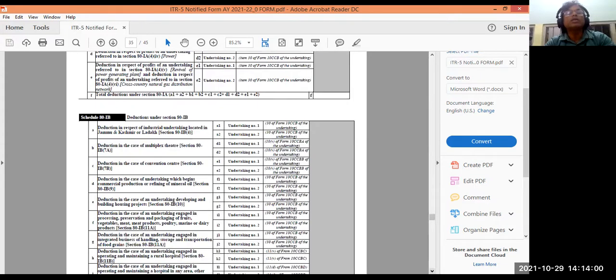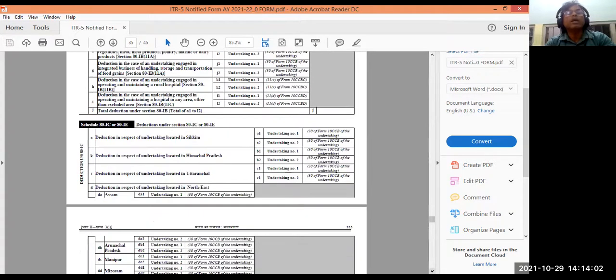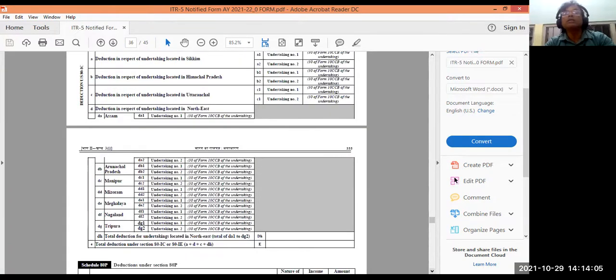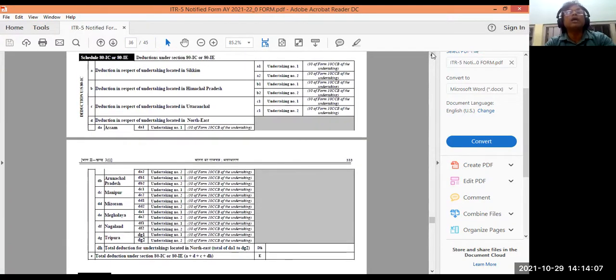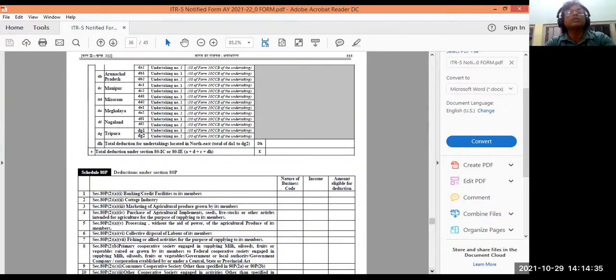80IB, deduction under 80IB will be coming here. 80IC, 80IE will be coming here. It is meant for those in Sikkim, Himachal Pradesh, Uttarakhand, and the Northeast. For them it is 80IC and 80IE. If you have invested in these areas, you will be getting some deductions and exemptions. See Manipur, Arunachal Pradesh, Mizoram, all these northeastern states.